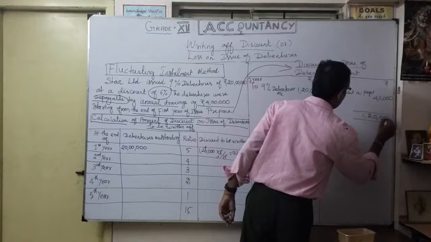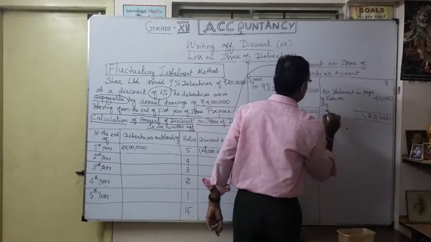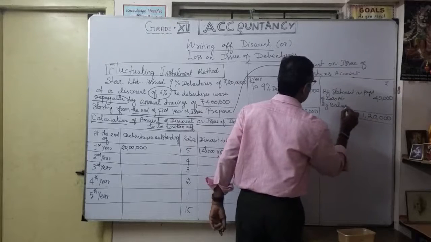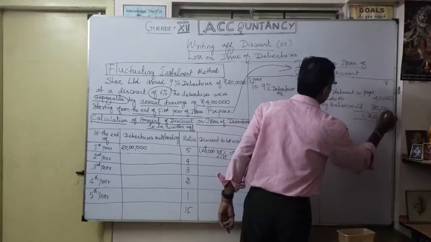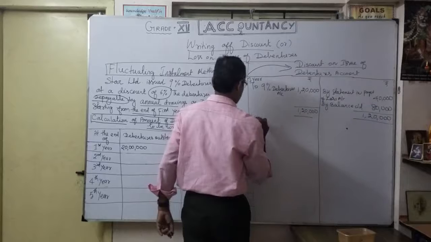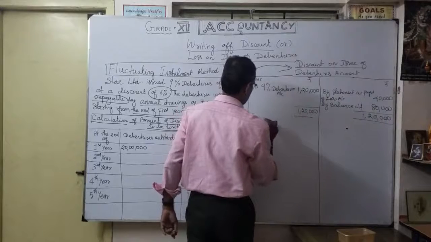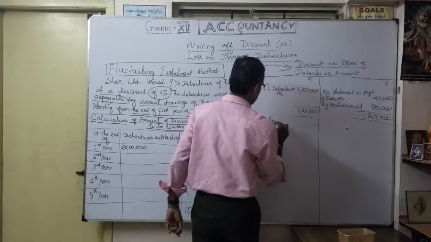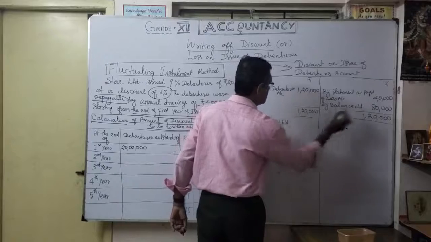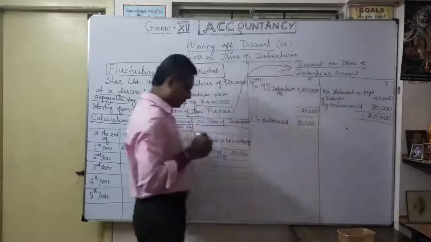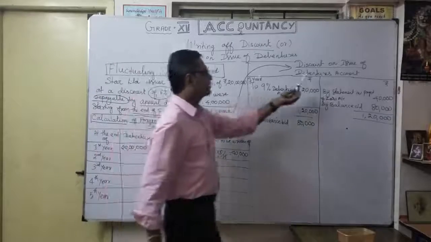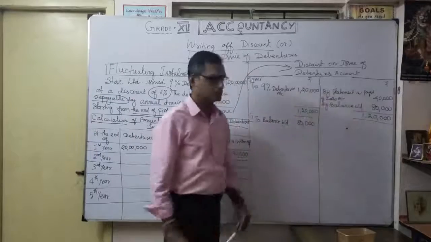So by balance carried down 80,000. The second year carries over to balance brought down 80,000. So after the first year, the discount on issue of debentures account is 80,000.